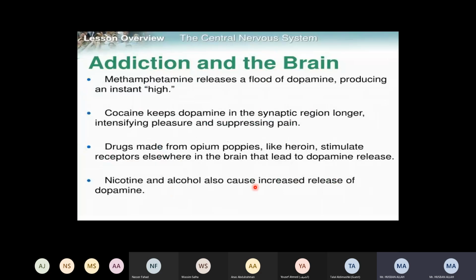Let's suppose the first time you take a drug, 5 grams, and it produces 2 dopamine molecules, right? So you will get satisfaction, you will get pleasure. But next time, if you are addicted and you take the same 2 grams or 5 grams of the drug, it will not give you the same pleasure, right? Then you have to increase it from 2 to 5. Yes, like that.